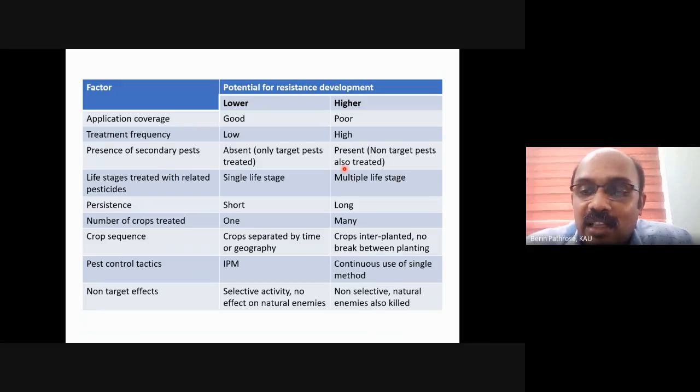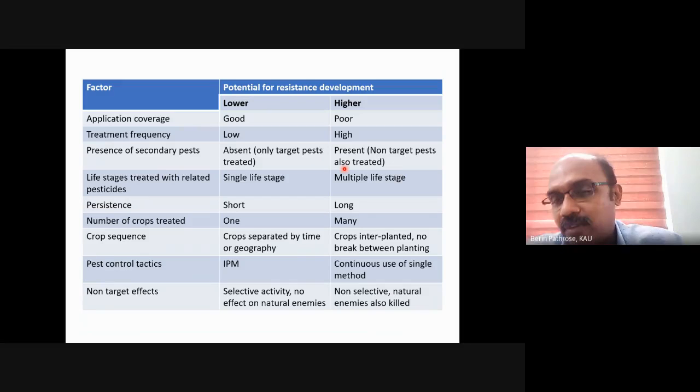If the farmer is relying more on pesticides, resistance development will be quick. And if you are using a pesticide such as pyrethroids, which kills the natural enemies, again the chance of development will be pretty high. If you are using a selective pesticide which doesn't harm any natural enemy, it will reduce the chances of development of pesticide resistance.